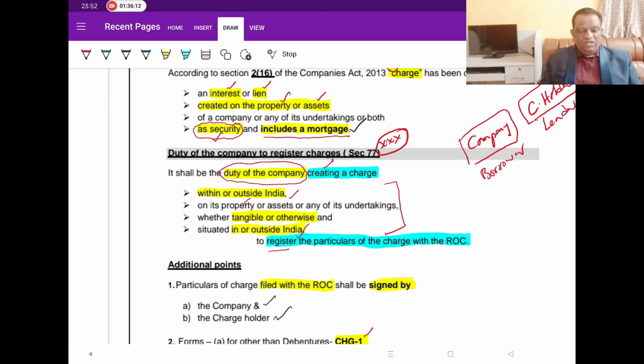So first creation of charge is by the company, and then by the charge holder if the company fails. And then on full payment of this money, the company will go back to the ROC and say, I have paid the total money, and file CHG4 with all the details and close the case. Then if ROC is convinced, he will issue what is called CHG5, certificate of satisfaction of charge. With that, the matter ends.